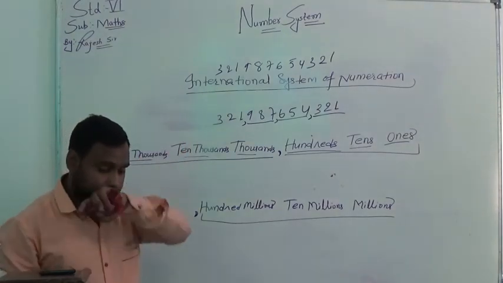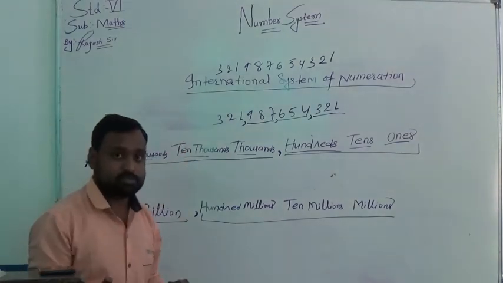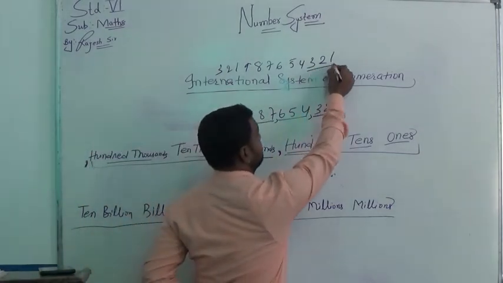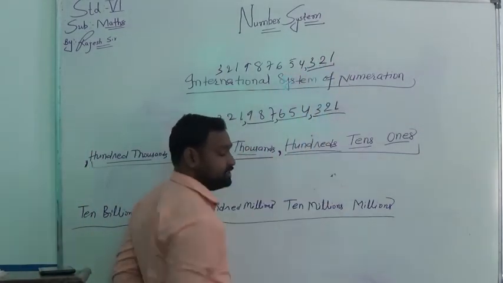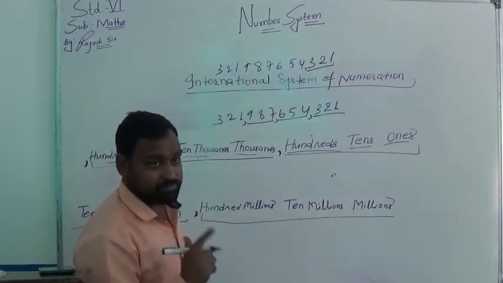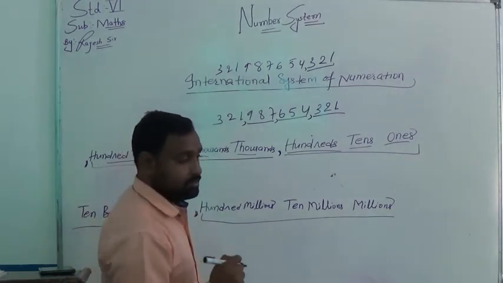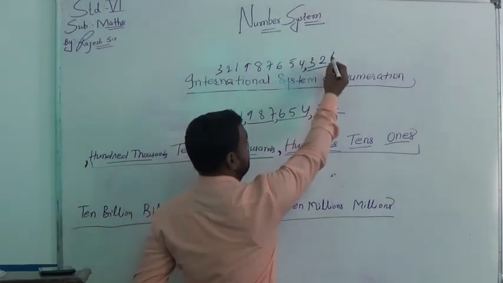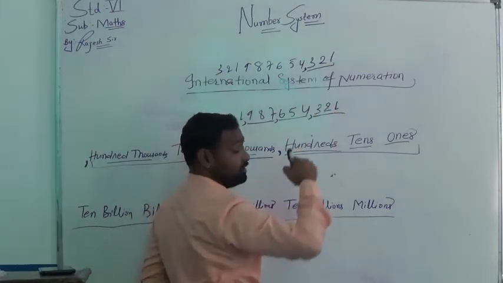Now I will show you the difference in the Hindu Arabic system. We give the first separation from the right side after 3 digits, ones and hundreds.